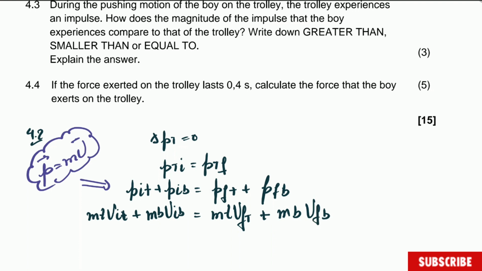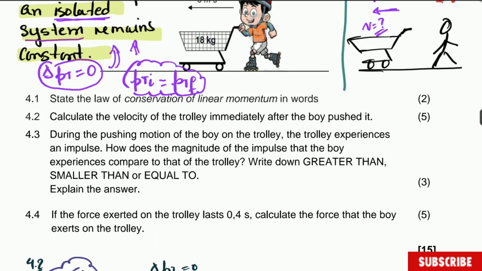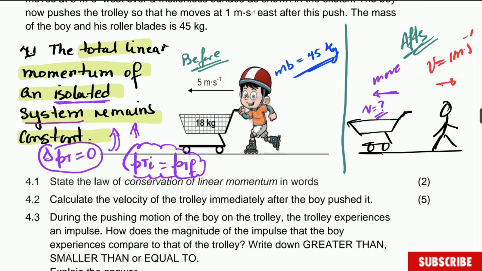And before we substitute the numerical value, we're going to go back here, and there is motion in two directions. So we are going to select what direction we want as positive. In this case, because there is more motion to the left, we're going to take left as positive. In this case, it's west. So this direction here, which is west, is going to be the positive direction for us.